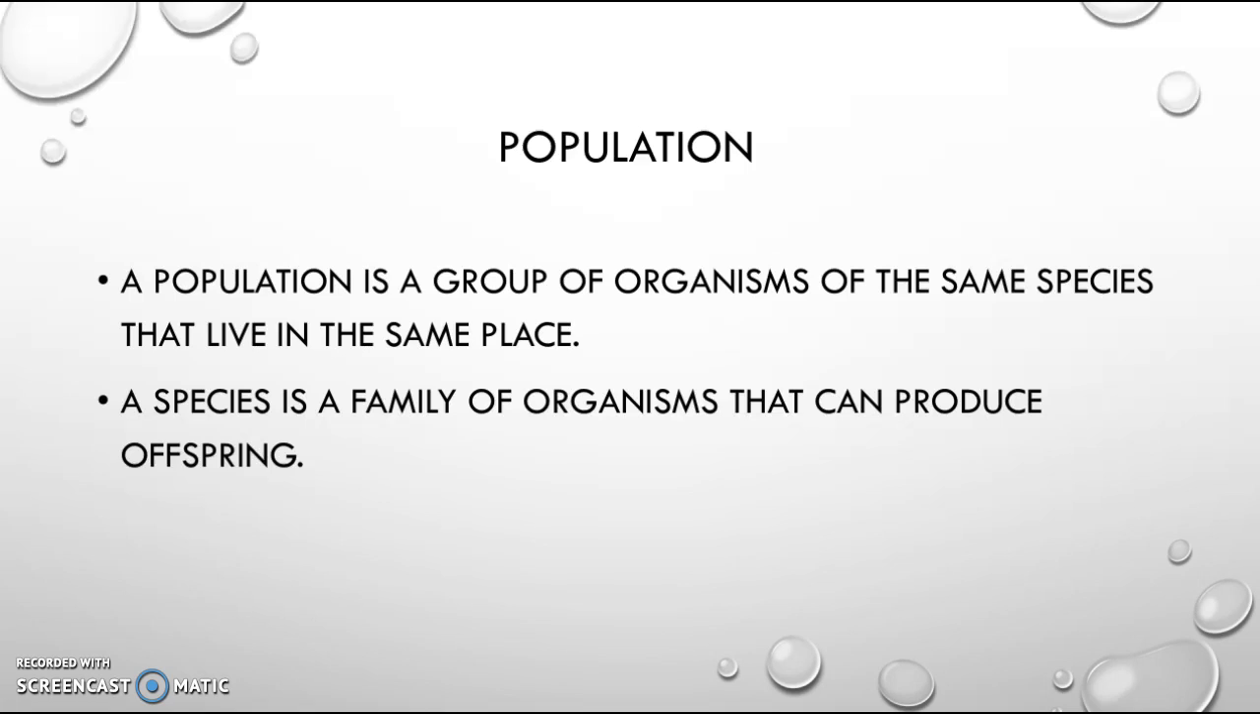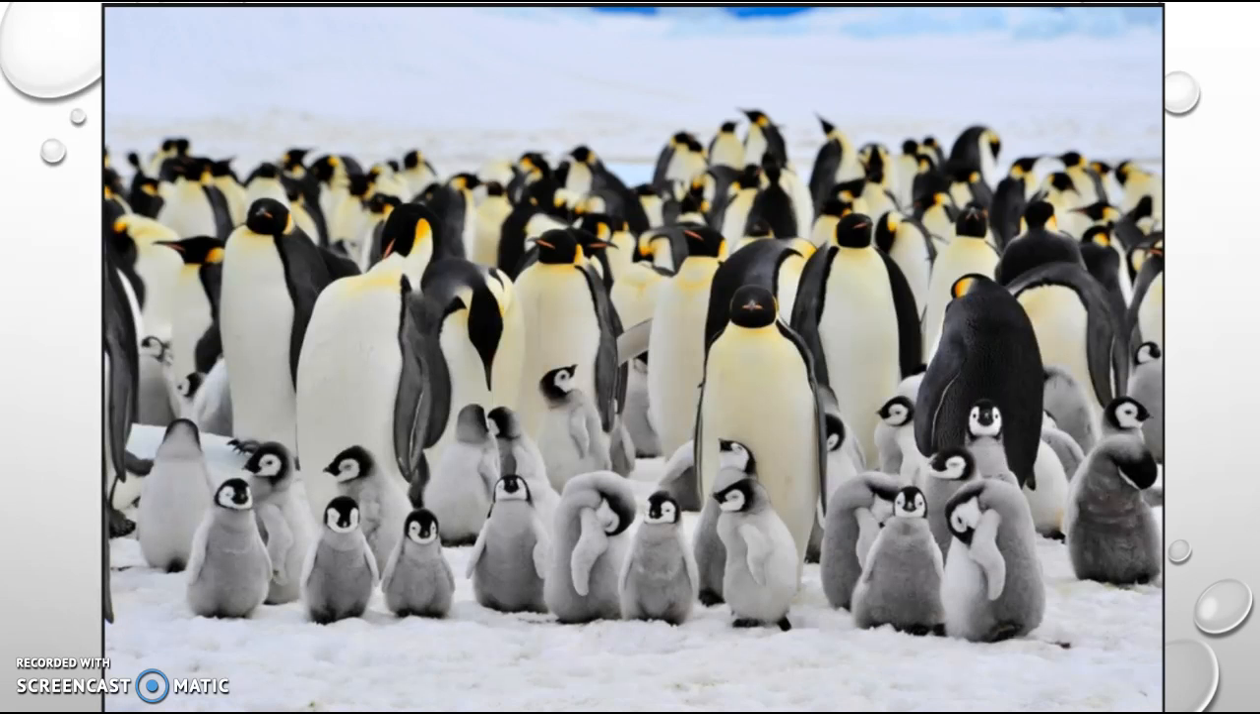A population is a group of organisms of the same species that live in the same place. A species is a family of organisms that can produce offspring. In Antarctica, there are about 600,000 penguins. That is a large population of penguins.